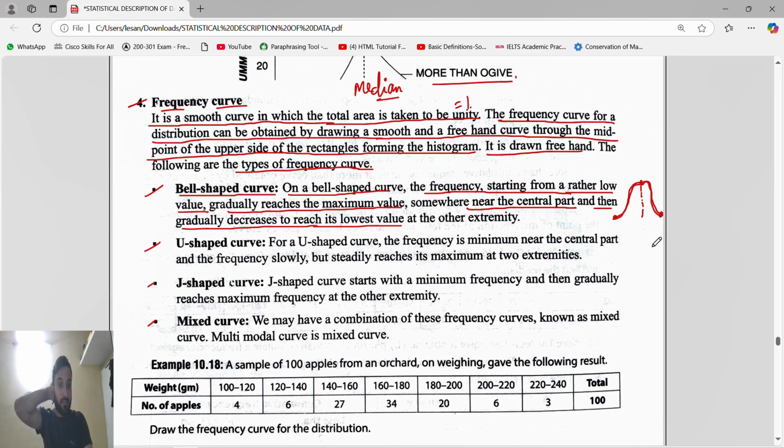Suppose I ask, in a bell shape, where does the value reach the maximum? It will reach near the central part, or you can say the upper central part.